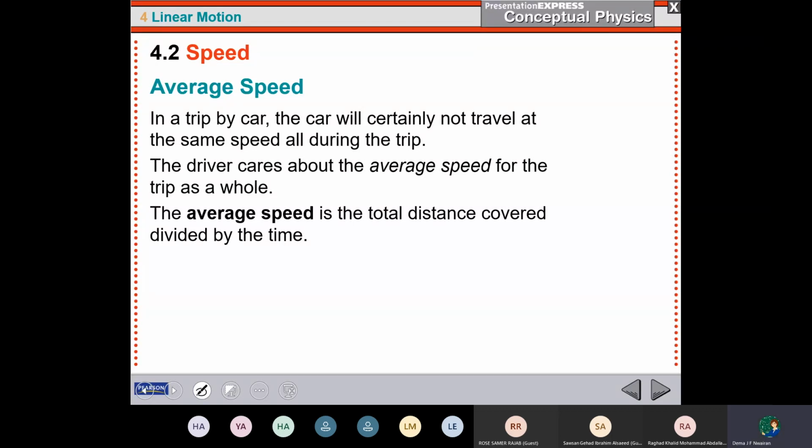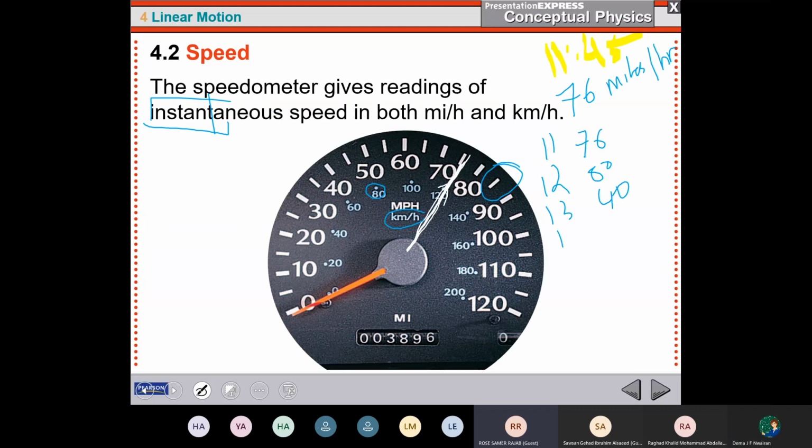Teacher, can you go back a little? Teacher, isn't 50 or 60, 70 miles per hour the speed? Here I mean at 11 o'clock, my speed is 76. At 12 o'clock, my speed is 80 miles per hour. Oh, okay.